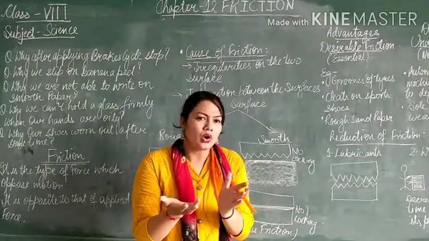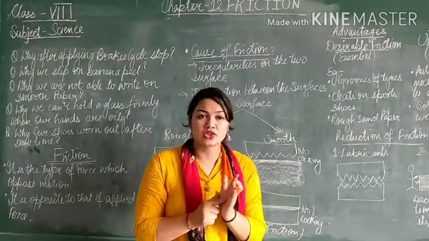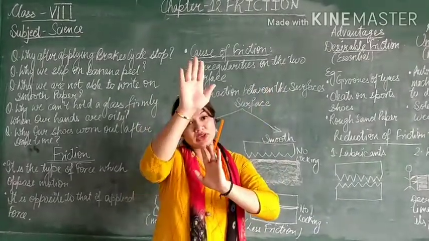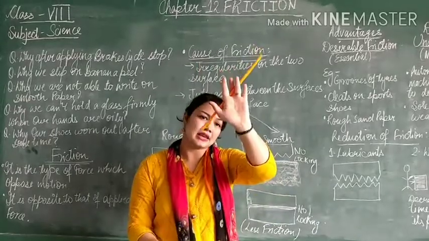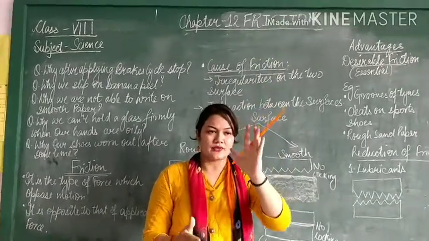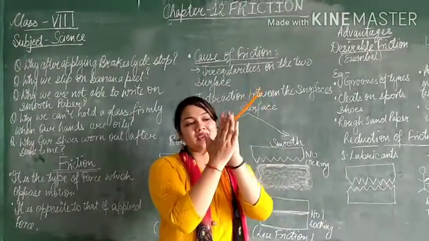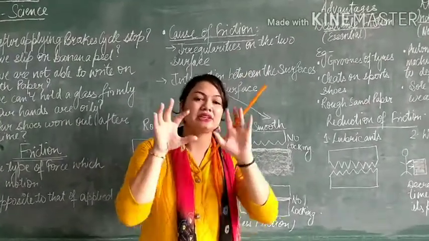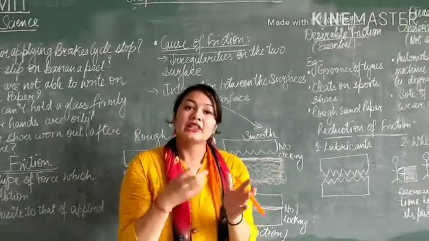Why are you feeling hot? You are feeling hot because of the friction produced by the two surfaces. One surface is your hand, and this is the second hand, second surface. And there are so many irregularities, and due to those irregularities you are able to feel the hotness.